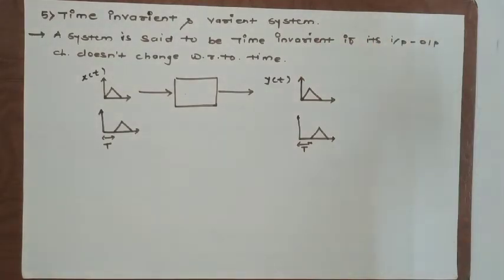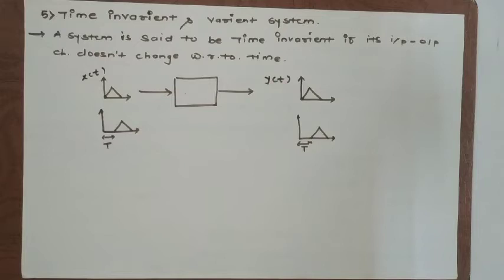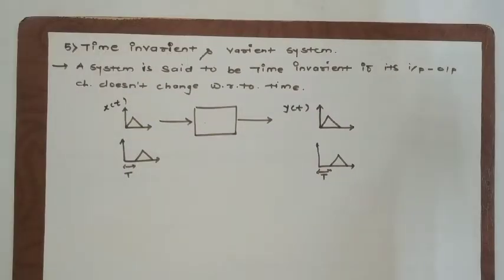Now as far as time invariant systems are considered, almost all the systems that exist in the universe are time invariant. For example, if you want to turn on your cell phone or smartphone, it will take a certain amount of time. Similarly, when you want to switch it off, it will take a certain amount of time. So delay is involved. The delay depends upon the input and it replicates at the output. Such kind of systems are known as time invariant systems. Now let us take one example on this.